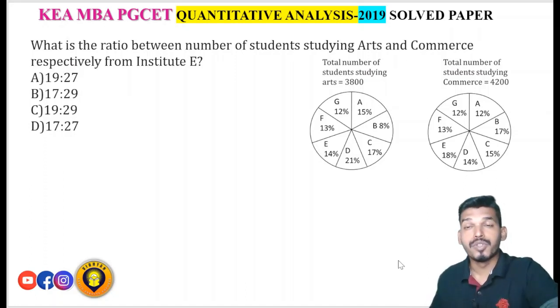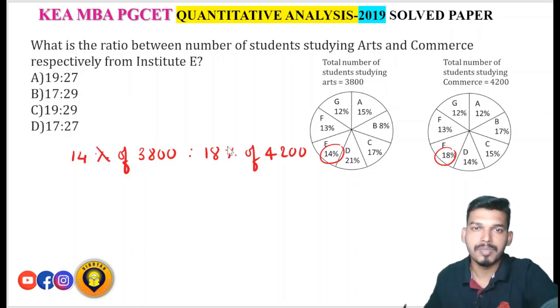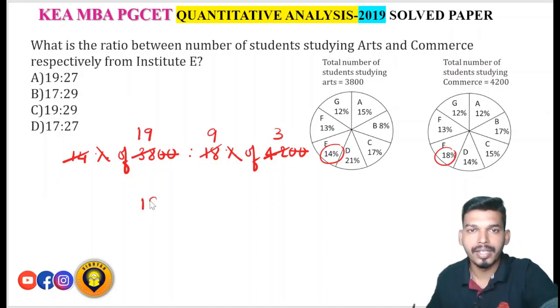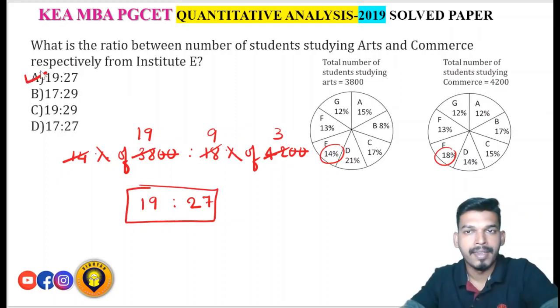What is the ratio between number of students studying arts and commerce respectively from Institute E? Arts and commerce from Institute E, that is 14% of 3800 ratio 18% of 4200. So this percentage gets cancelled, 0 0 will get cancelled, 14 ones are 14, 3s are 42, right? 9 2s are 18, so you will get 19 ratio 27. 19 ratio 27, which is option A is the right answer. Next question.